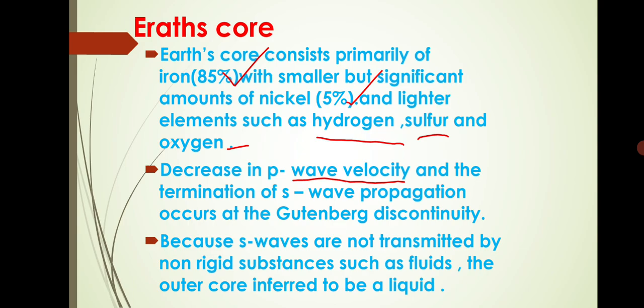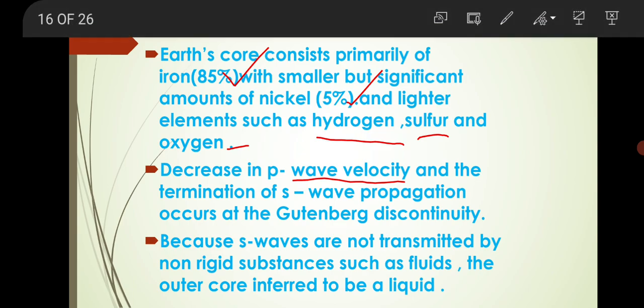Because S waves are not transmitted by non-rigid substances such as fluids, the outer core is inferred to be a liquid. The inner core is solid.